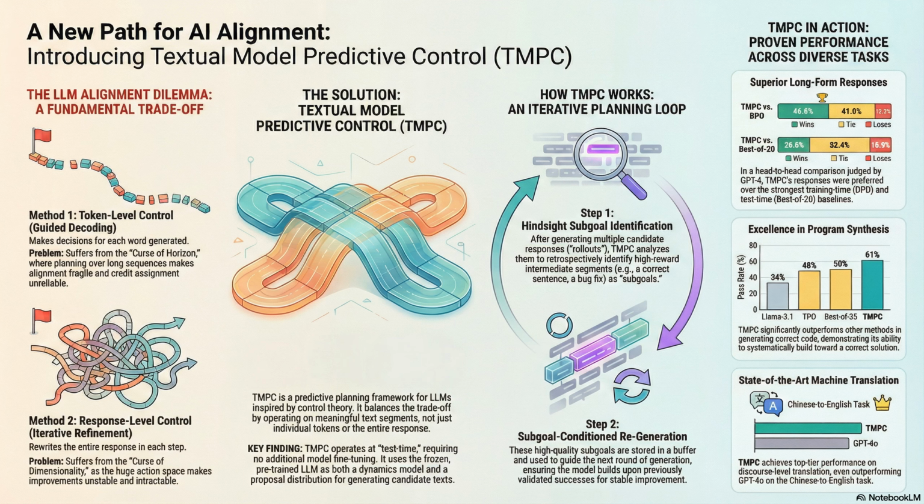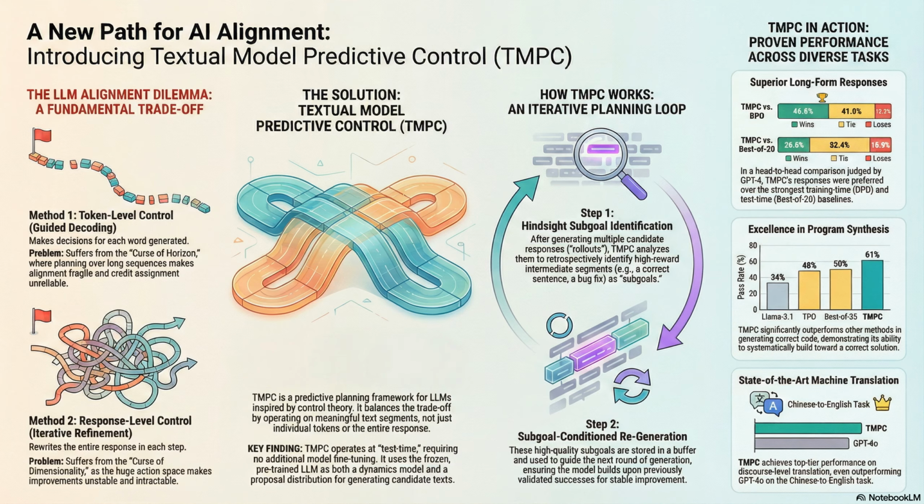For machine translation, a sub-goal might be one perfectly translated sentence. For coding, it could be one function that works correctly. By finding these validated pieces, TMPC dynamically shortens the planning horizon. It breaks the huge problem down into a series of smaller, manageable, proven wins. Which avoids the first curse.